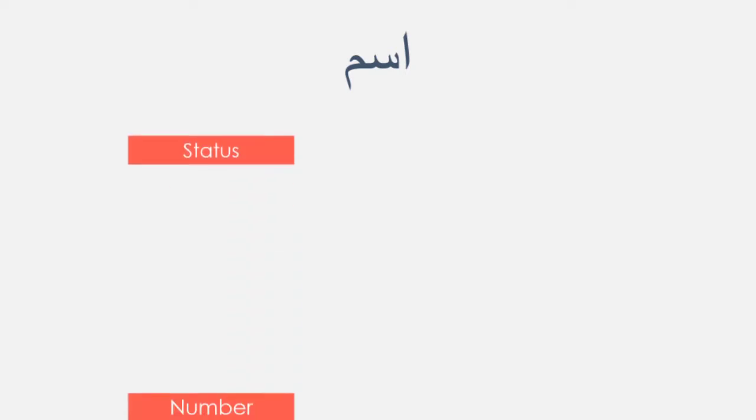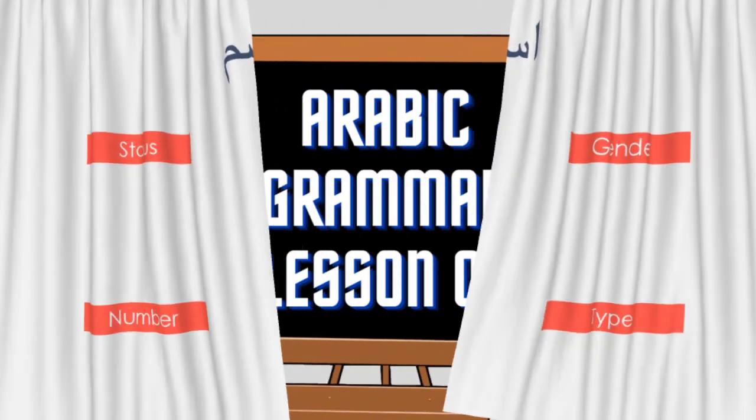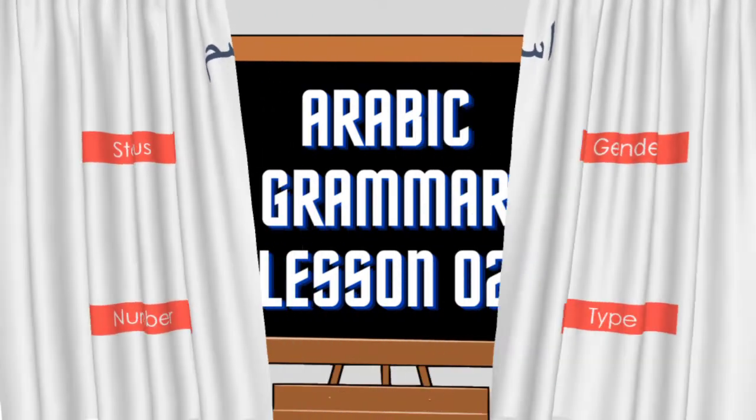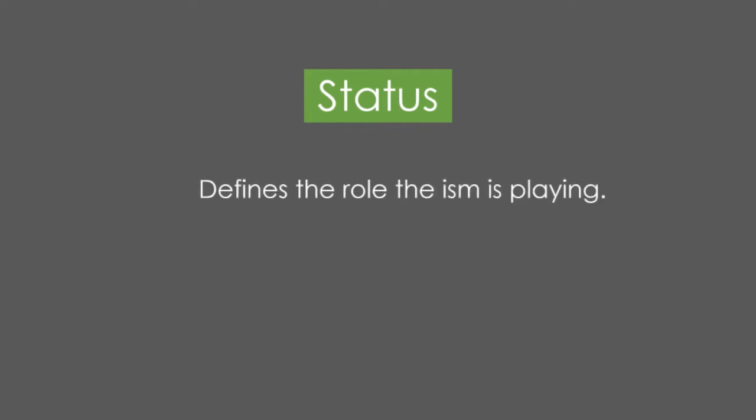Just like that, to fully understand an ism, you need to know 4 things about it. In other words, today's lesson covers one of the 4 properties of ism, which are status, number, gender, and type. So let's start studying from status. In simple words, status defines the role an ism plays in a sentence.